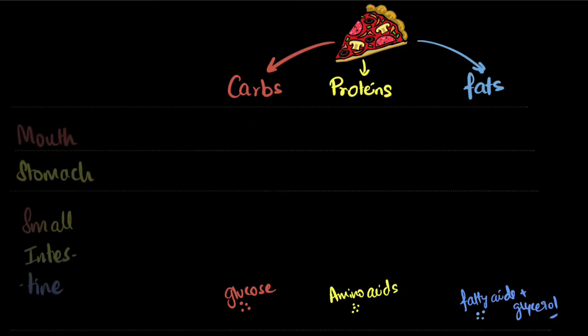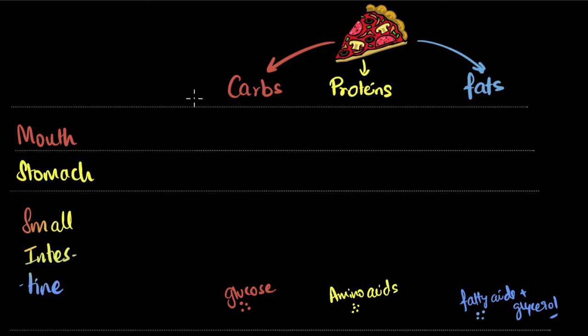Now, where do these things happen? Just from the colors, you can see inside the mouth, mostly the carbs digestion happens. Stomach is responsible for digesting proteins. And small intestine is the one that digests almost all of it, eventually breaking them down into their components. You can see fats are mostly broken down in the small intestine. Once you have these broken down tiny components, they're all absorbed by the small intestine. Then they go into the blood, circulated through your body.